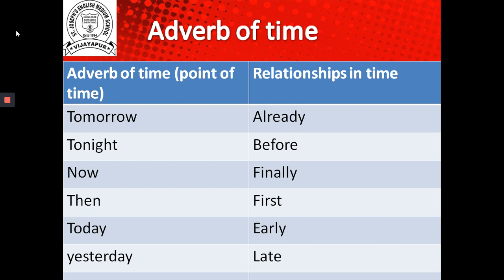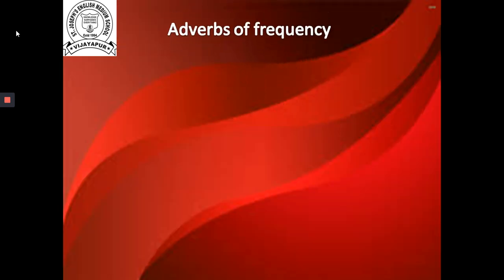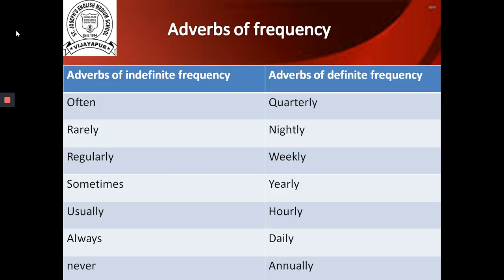Now, what about adverbs of frequency? Adverbs of frequency indicate the frequency of the action in the sentence.